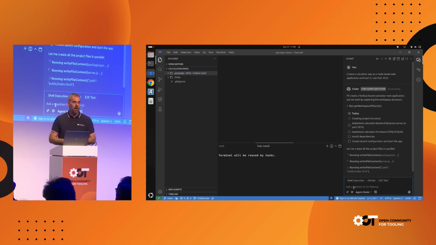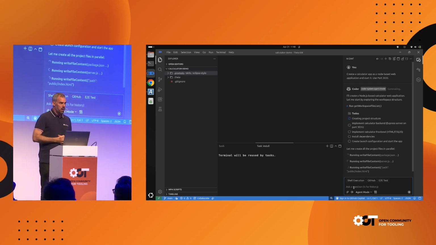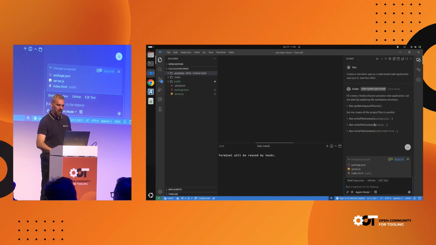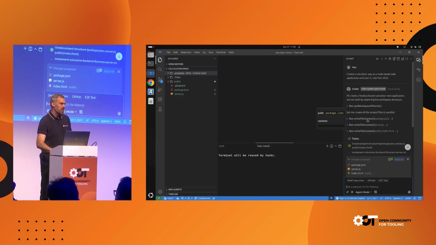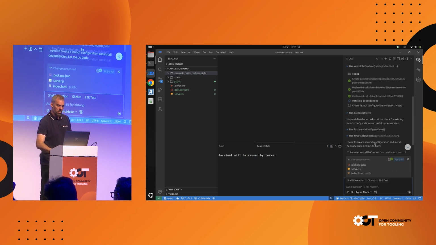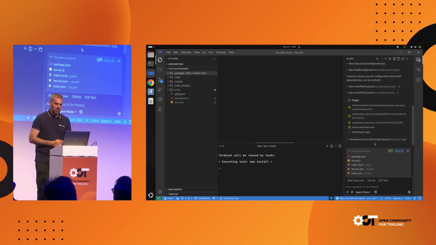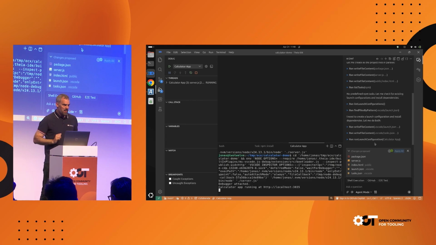Now, what we can observe in the chat, so I use again Theia Coder. That's kind of the standard agent in the Theia IDE. It creates a to-do list and then basically works on the implementation. And what we can also observe here, because we are very transparent in communicating what we do, are the tool calls that this agent does. So for example, first it looked at the workspace to see are there already any files. And then we can see here, these are basically tool calls to create files. And we can also see down here, these are the files that the agent is creating. It's now installing dependencies, and hopefully in a second it will launch the application so that we can look. It's actually already done. It was faster than I expected.